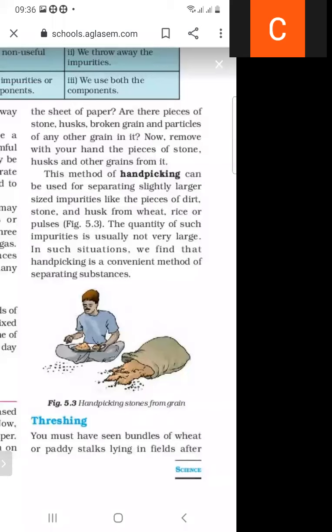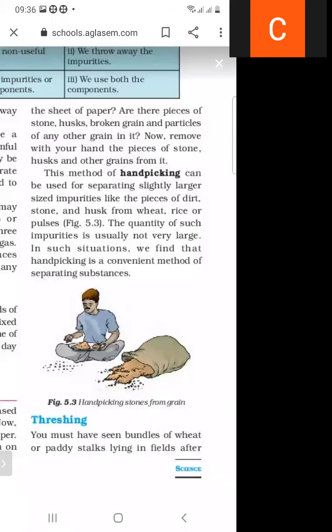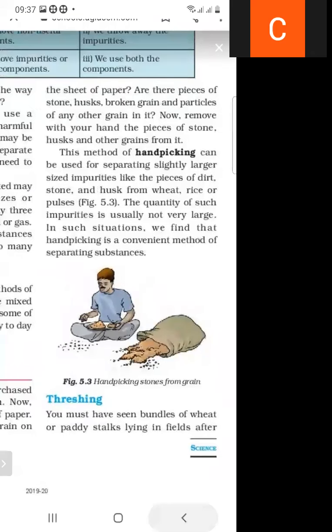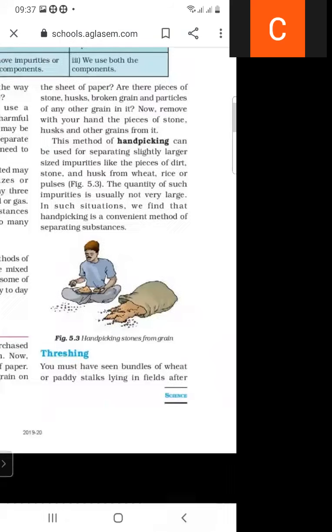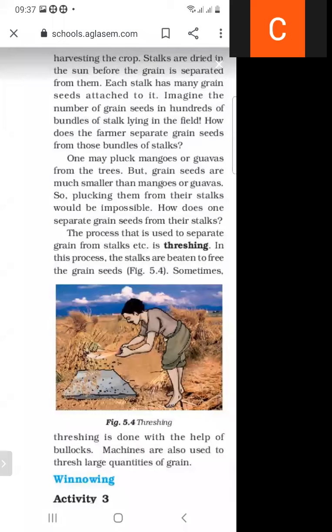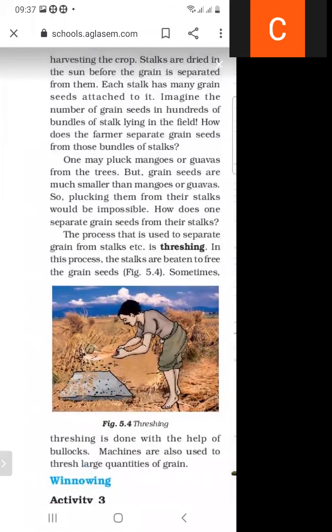Next, what do you mean by threshing? The process that is used to separate grains from stalks is called threshing. What is the material used for threshing? It is done with the help of bullocks, and it is also done with the help of machines.